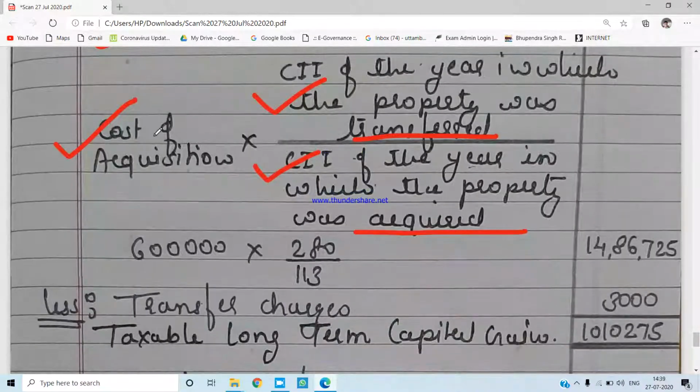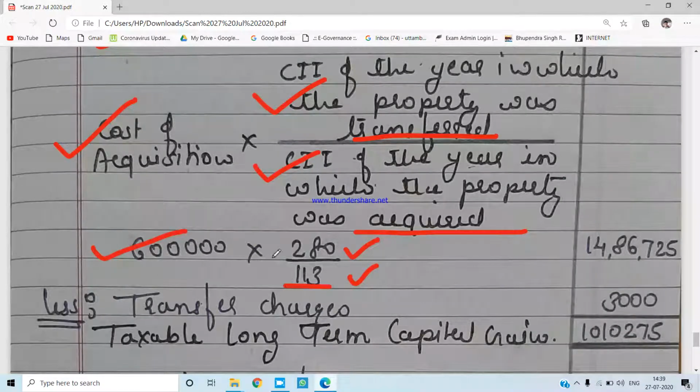Yes. The cost of acquisition of this jewelry was rupees 6 lakhs as stated in the problem into the cost inflation index of 2018-19 divided by the cost inflation index of the year in which property was acquired. So it was 2004-5. So the CII is 113.